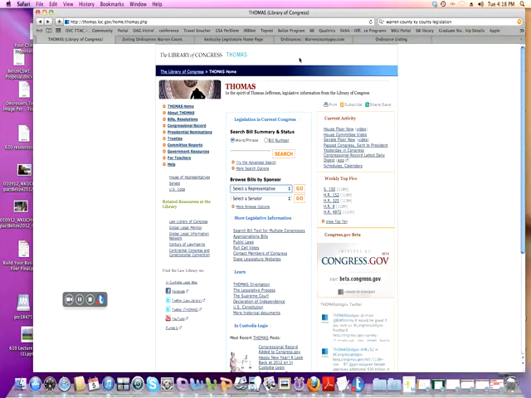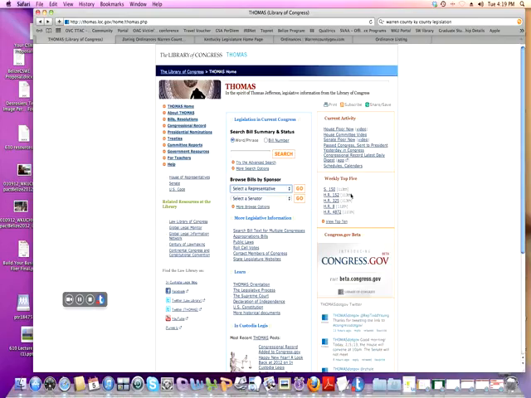But first I want to point out where I am on this website page. I'm at the Library of Congress. It's called Thomas, and thomas.loc.gov is where you can look up any legislative information for the federal government that you want.